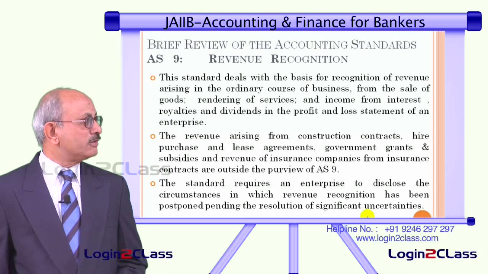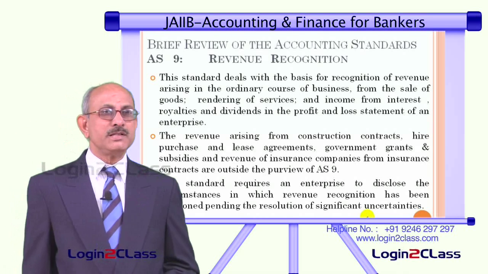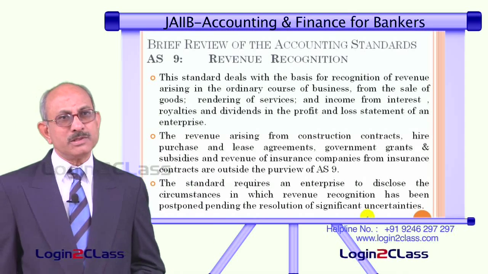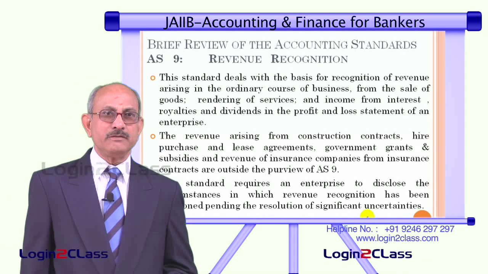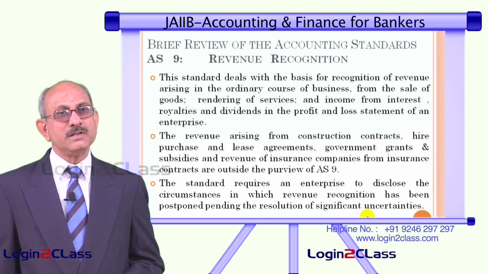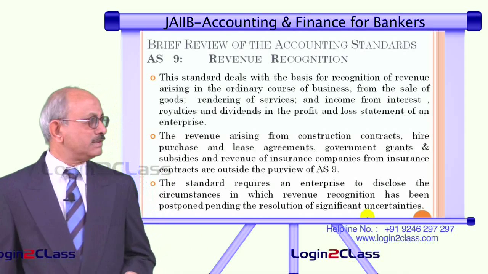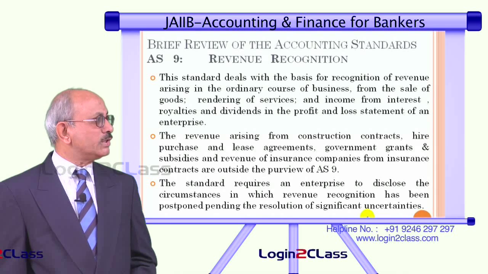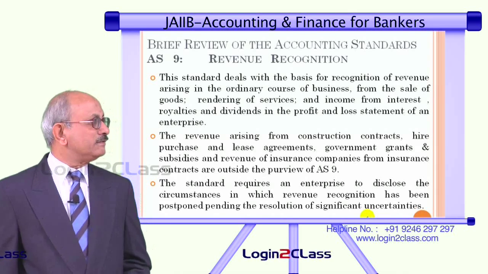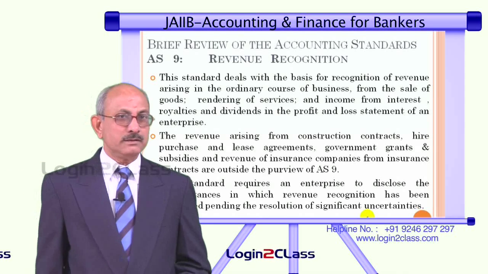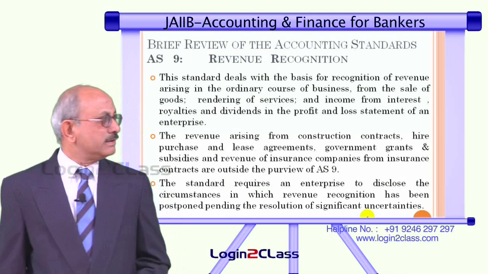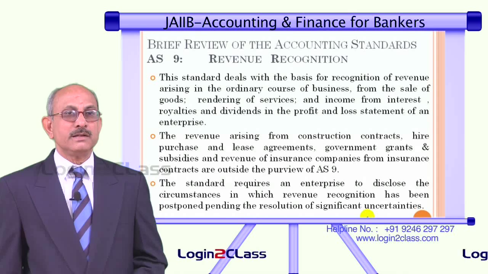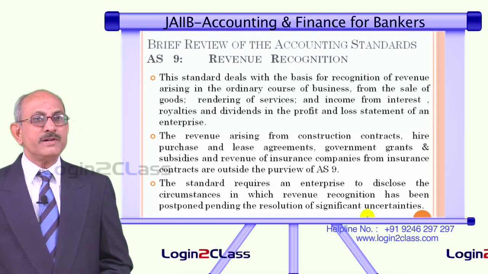One is revenue from its ordinary course of business. That means if it is in the manufacture of a particular product, the income will be from the sale of this product. If it is in the rendering of a particular service, income will be in the form of income generated out of rendering of the services. That is called the revenue from the ordinary course of business. Then it may also get some revenue from interest or royalties and dividends if it has invested monies in other entities. So all these are also required to be recognized in the profit and loss statement of an entity.